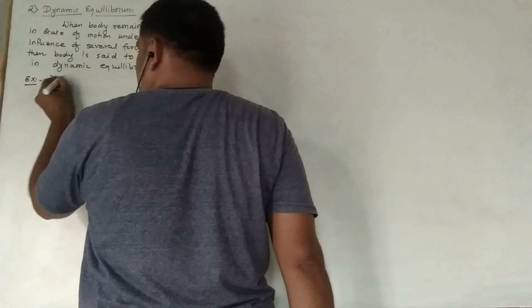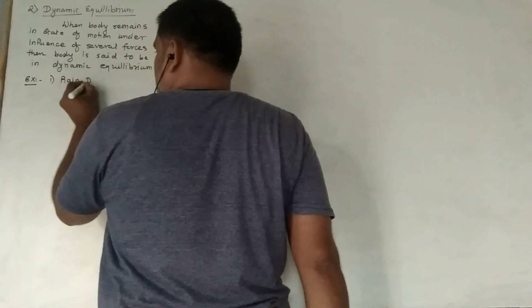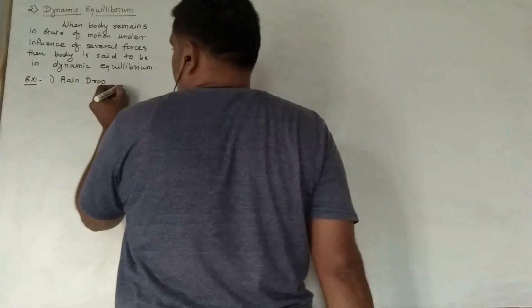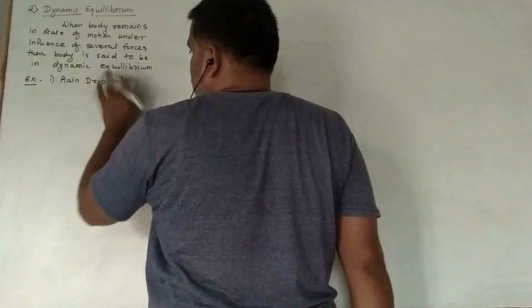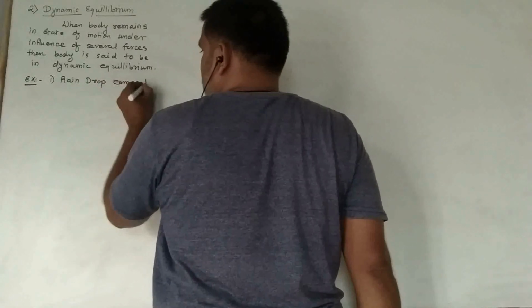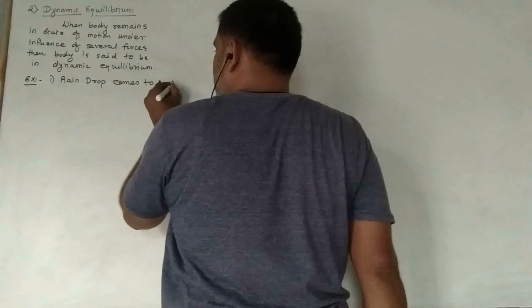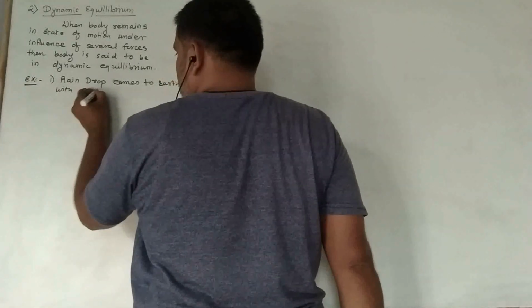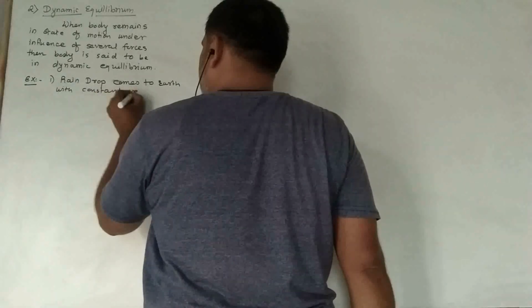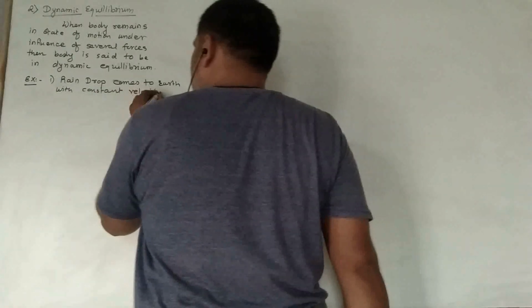First, raindrop. Raindrop comes to the earth with constant velocity. What happened over here actually?